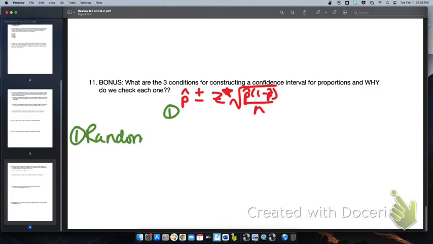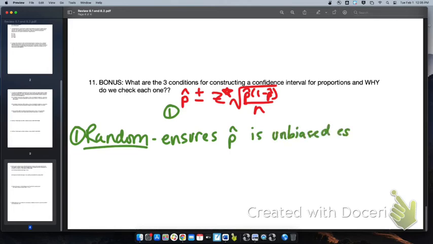The random condition is for the p hat. That ensures that p hat is an unbiased estimator of P. So that's why we check the random condition, to ensure that we have an unbiased estimator of P.